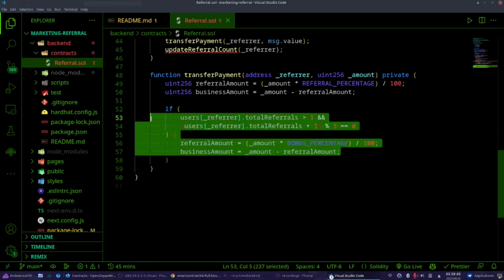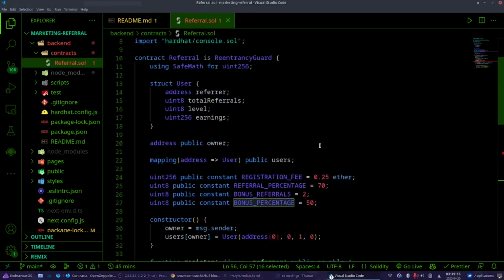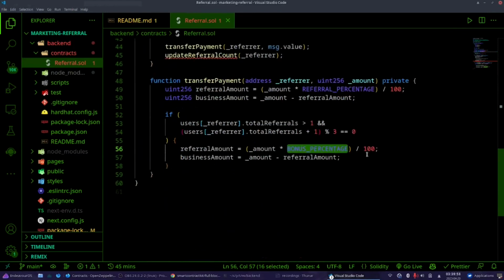This is the part where I try to understand if it's the third user or not, because if it's the third user, I have to use the bonus percentage, which is 50, and we will divide the money 50-50 with the